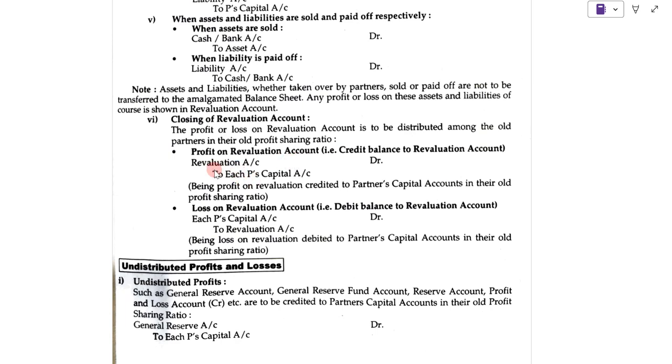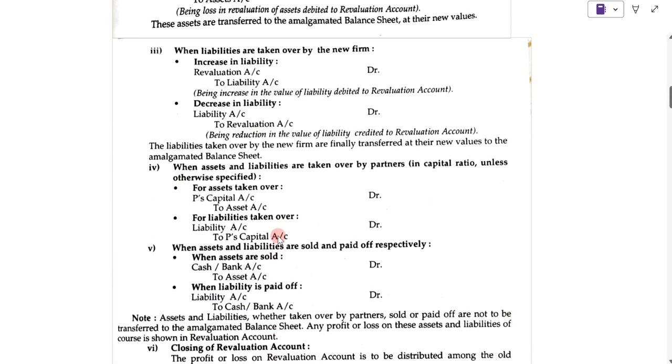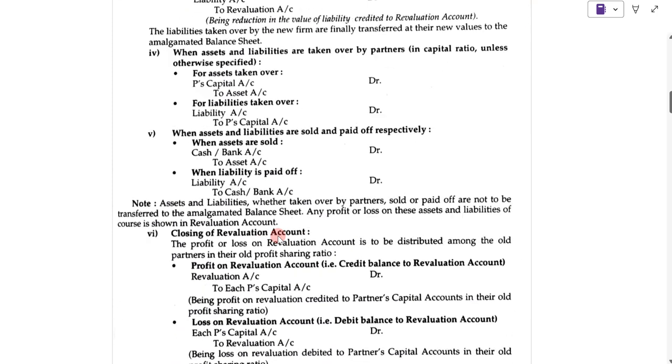In that case, the journal entry will be revaluation account debit to each partner's capital account. Suppose there is a loss on revaluation account, that means the debit balance to revaluation account, then each partner's capital account debit to revaluation account credit. These are the entries which you have to pass in the old firm.